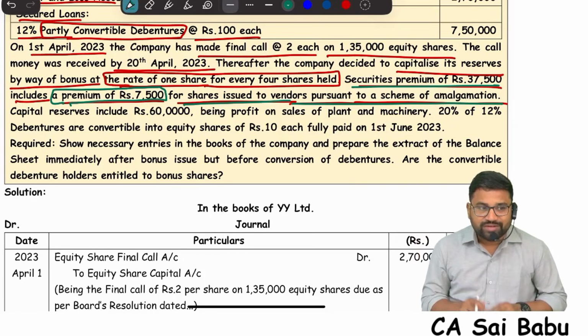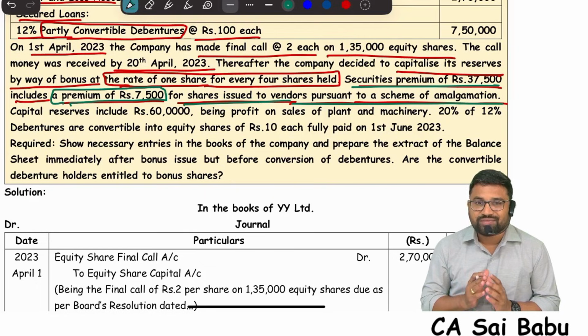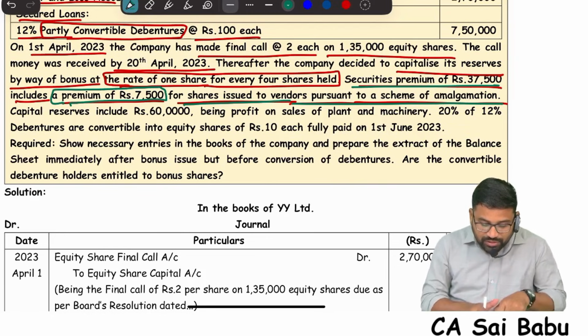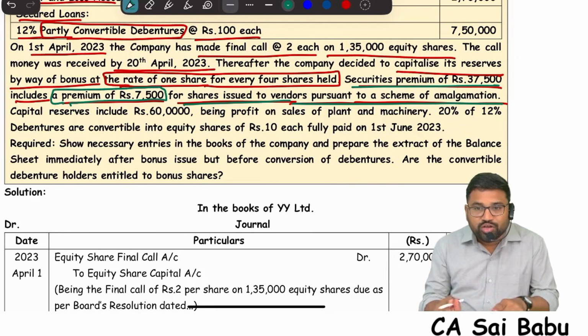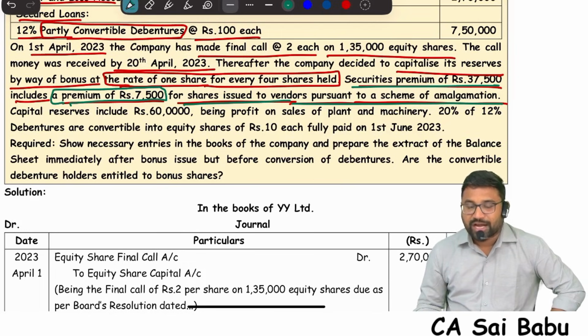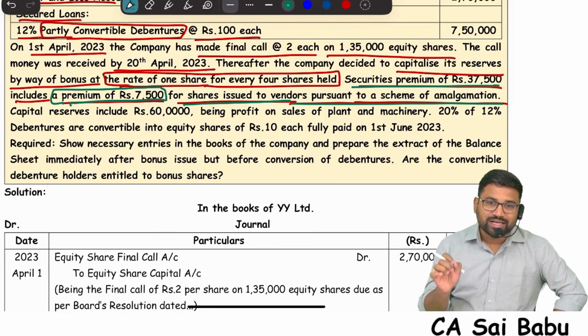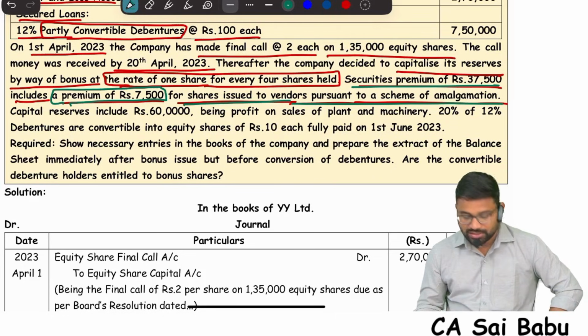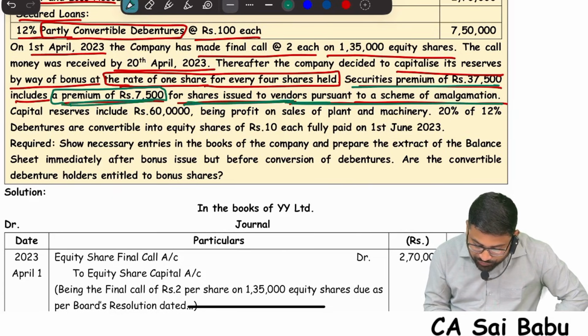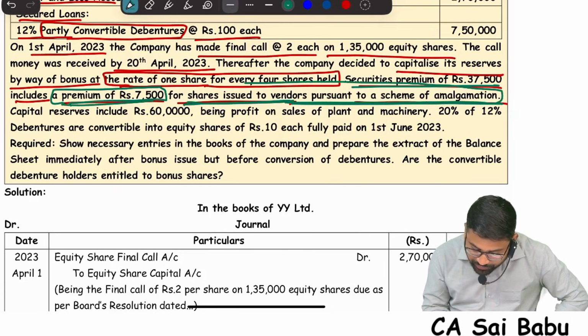That means this 7,500 is arising from issue of shares for consideration other than cash. That means this 7,500 is not realized in cash. Therefore, from securities premium, you cannot utilize 7,500. Only the remaining 30,000 will be utilized. I told you now, securities premium only collected in cash will be utilized. Here it is clearly said, a premium of 7,500 for shares issued to vendors pursuant to scheme of amalgamation.